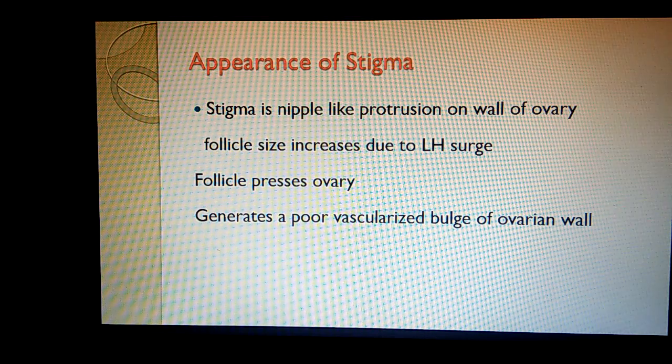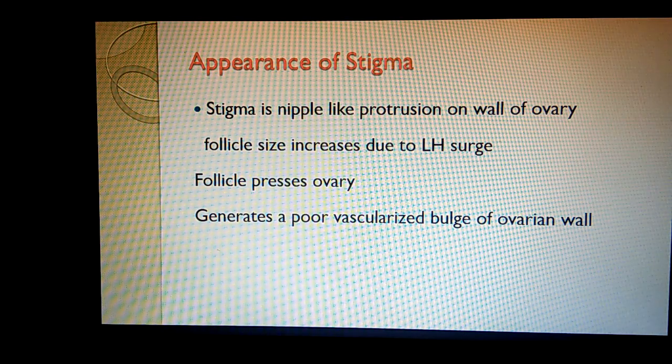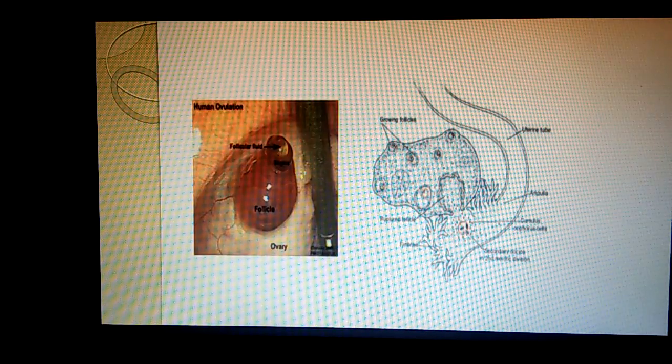So the next step is the appearance of stigma. Stigma is a nipple-like protrusion on the wall of the ovary. As you can see, this is the ovary and this is the follicle. Actually, what happens? The increase in the follicular fluid volume under the influence of the LH surge results in an increased size of the follicle.